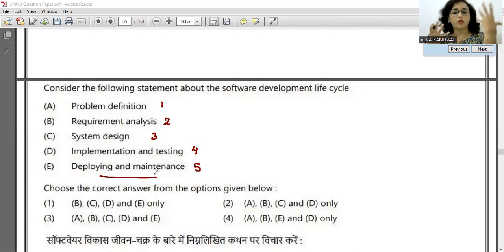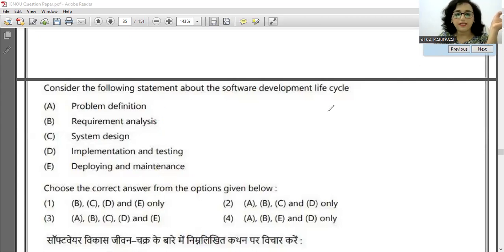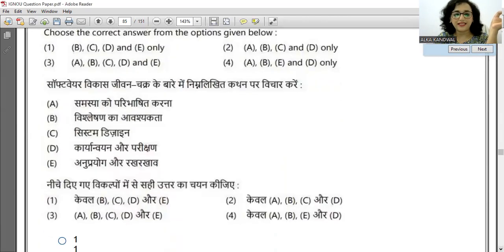पहले the problem को define करेंगे, उसके बाद क्या requirement है client की वो study होती है, फिर design करते हैं कि which architecture, कौन सा model हम apply करेंगे, फिर implementation and testing होती है, and उसके बाद deployment and maintenance होता है. That is absolutely correct. So the answer will be A, B, C, D, E. Option 3 will be the correct answer to this question. So that is the answer.